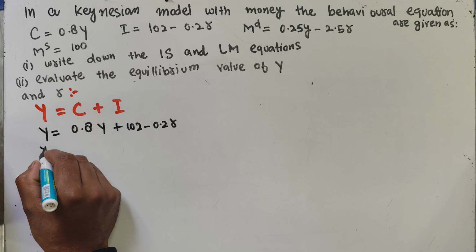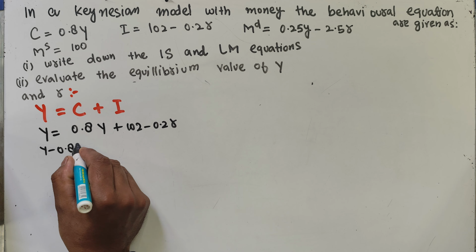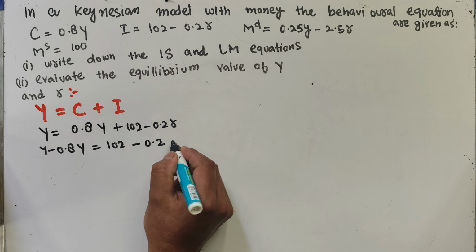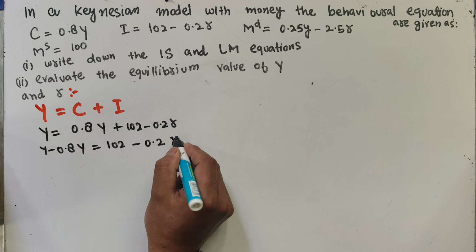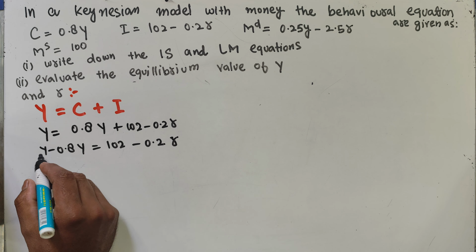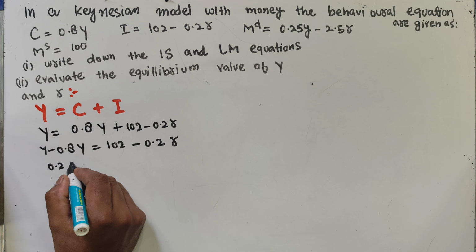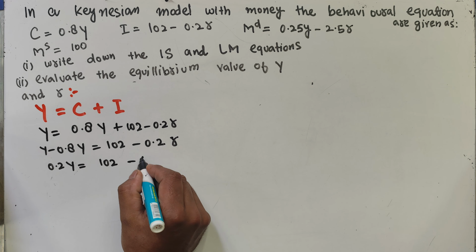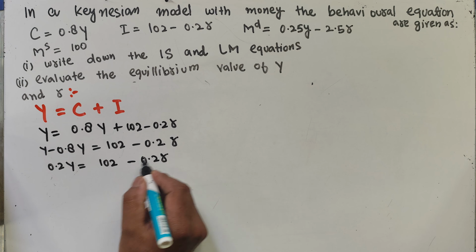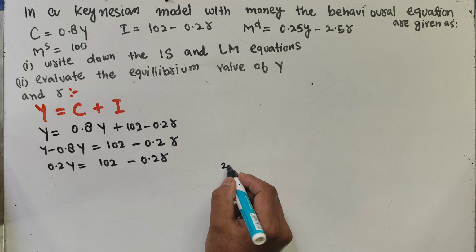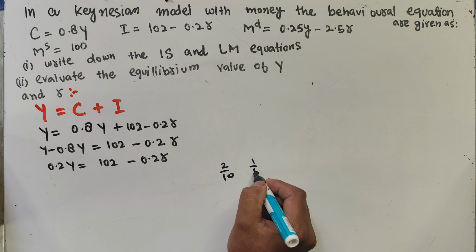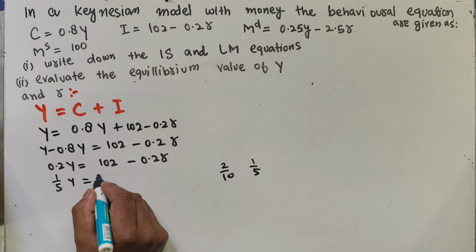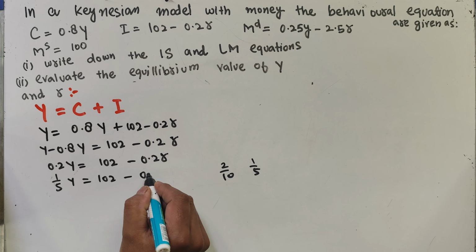Transpose this here, so y minus 0.8y is equal to 102 minus 0.2r. Subtracting 0.8y from y, we get 0.2y is equal to 102 minus 0.2r. So 0.2 can be written as 2 upon 10, which is equal to 1 upon 5. So we have 1 upon 5 y is equal to 102 minus 0.2r.